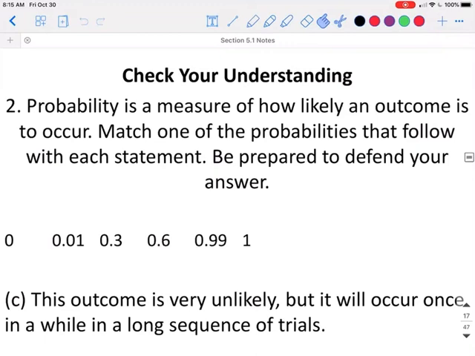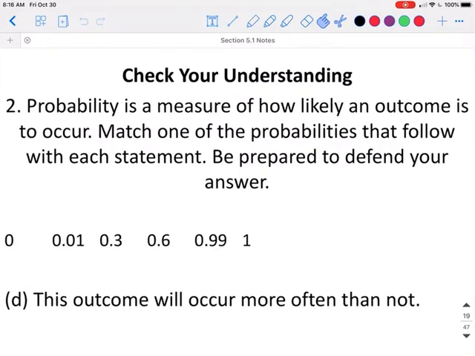This outcome is very unlikely, but it will occur once in a while in a long sequence of trials. This would be a probability of 0.01. There's only a 1% chance that it's going to happen in a long series of trials, so this makes it very unlikely.